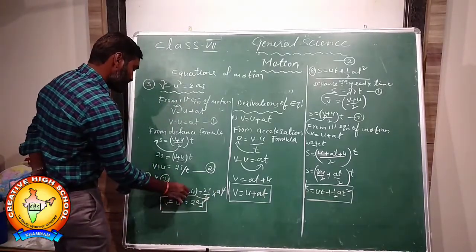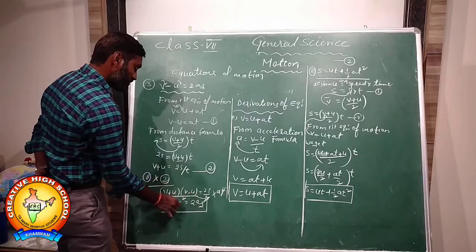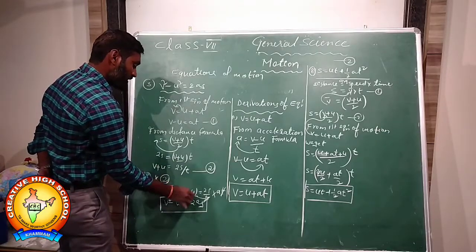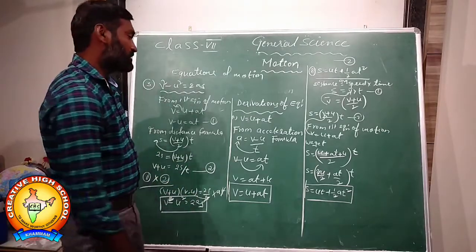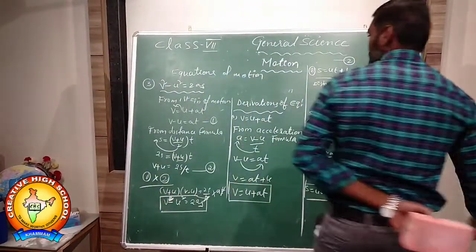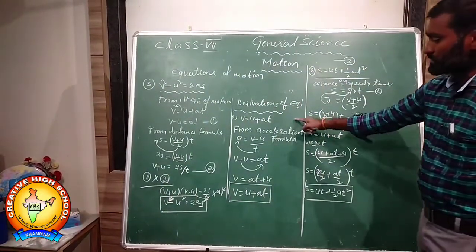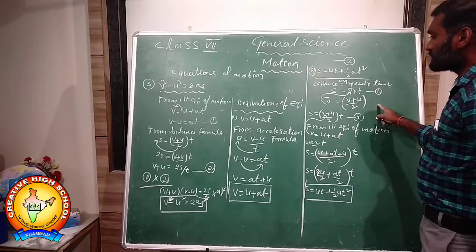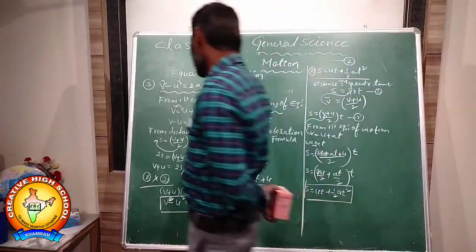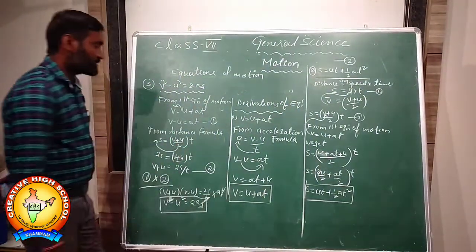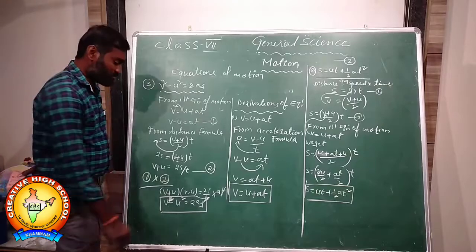V square minus u square is equal to 2as. This is the third equation of motion derivation. So first equation of motion derivation, second equation of motion derivation, and this is the third equation of motion derivation. Simple, easy derivations. Remember these formulas.